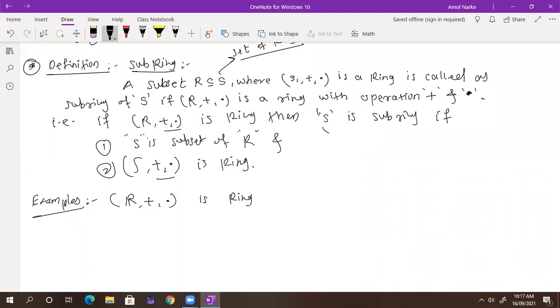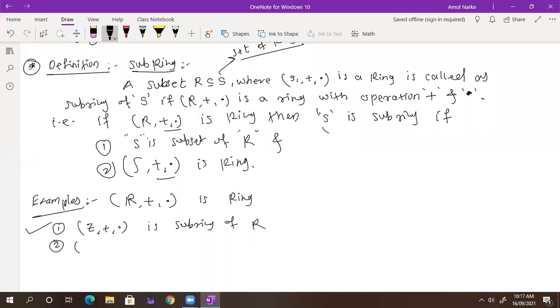Number one, tell me whether (Z, +, ·) is a subring of R. Yes, it is a subring of R. See what I want, whether Z is a subset of R. Yes. Z plus is an abelian group, Z dot is a semigroup, and the distributive law holds. Then it is a subring. So this is correct.